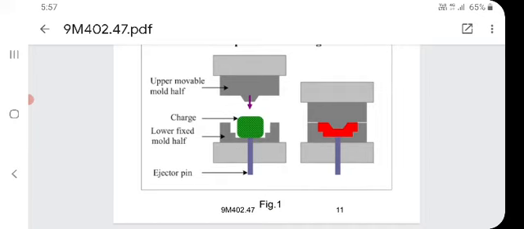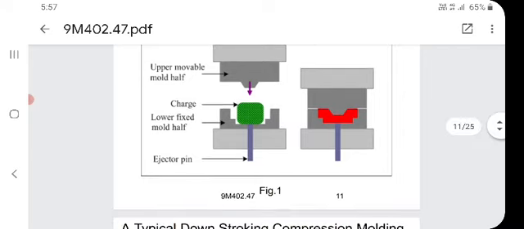From my right-hand side, you will see the output product, which is C-shaped. It is shown in red color. So, before the process, the raw material is shown in green color, and after the process it is shown in red color.